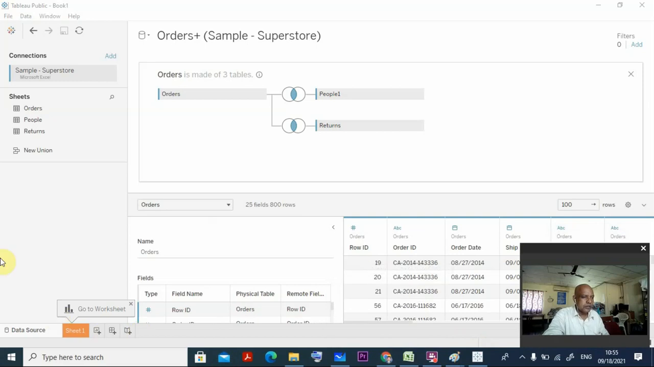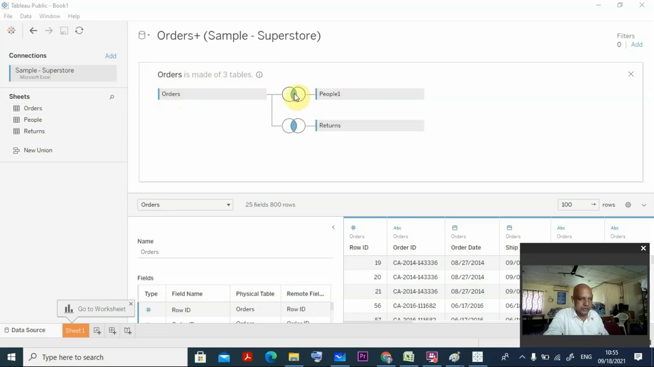Now what you have done, in the sample superstore, this is the Excel sheet you are having. Here we are having 3 sheets. One is the orders, one is the people, and one is the returns. So first you drag and drop the orders here. Then you drag the people and drop it here in this one.